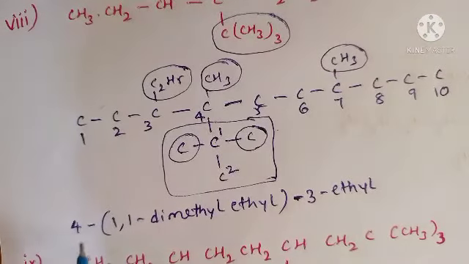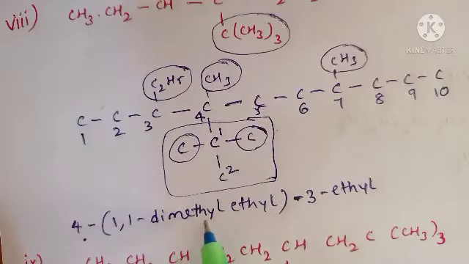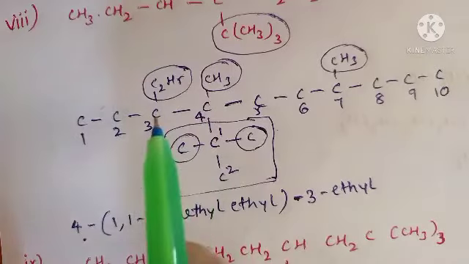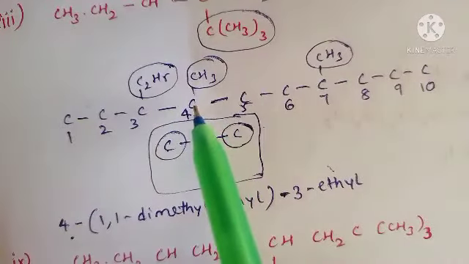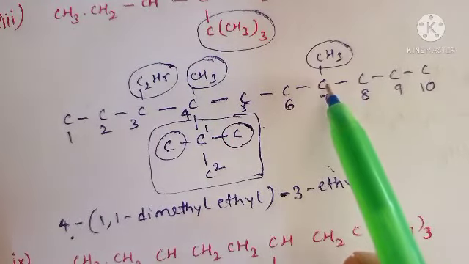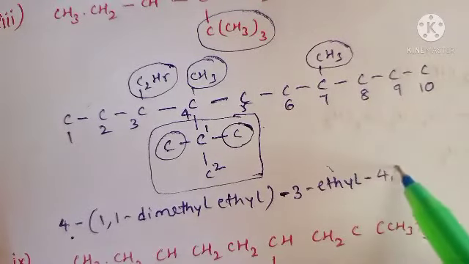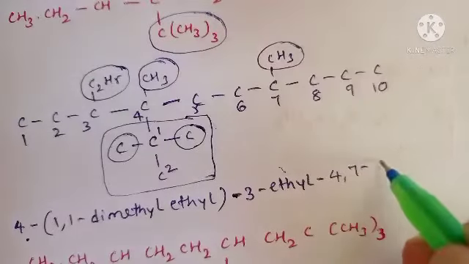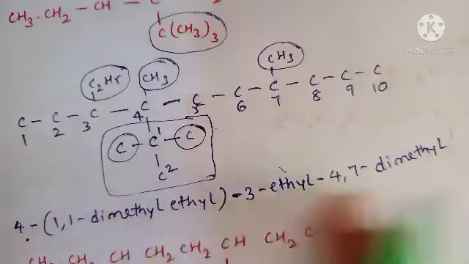Yeah. 4-(1,1-dimethylethyl), and these two are ethyl, right? Next 3-ethyl, and the remaining are at the fourth position one methyl group, and the seventh position one more methyl group. So 4,7-dimethyl. So the substitution part is completed.